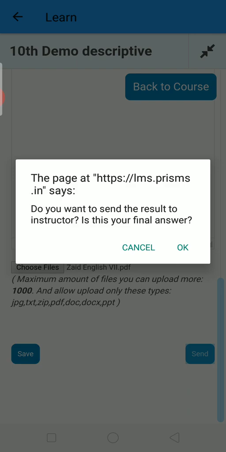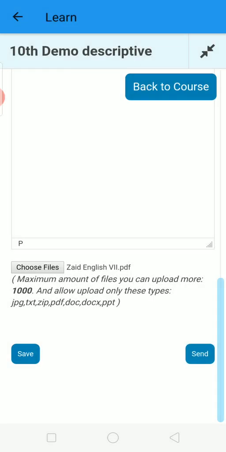So now a window is appearing here: do you want to send the result to the instructor? Is this your final answer? Now if you say okay, inshallah this paper will go to the instructor, meaning the concerned subject teacher, for evaluation purposes. After sending, don't close this, wait for confirmation for some time.